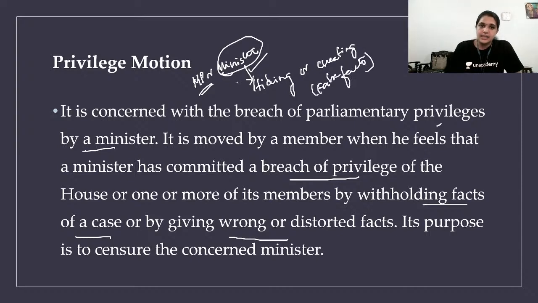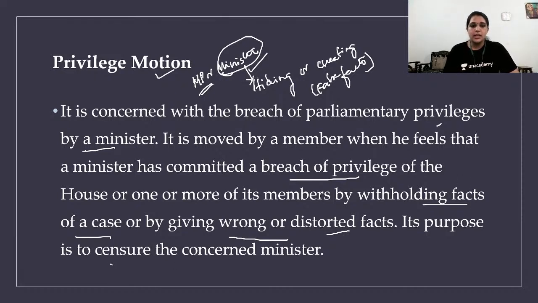In that case, this privilege motion is moved. Do you understand? So an MP thinks that a minister is hiding some information, or not giving the right information, or giving wrong information, thereby breaching the privilege of parliament or its members using distorted facts. Then the privilege motion is moved.